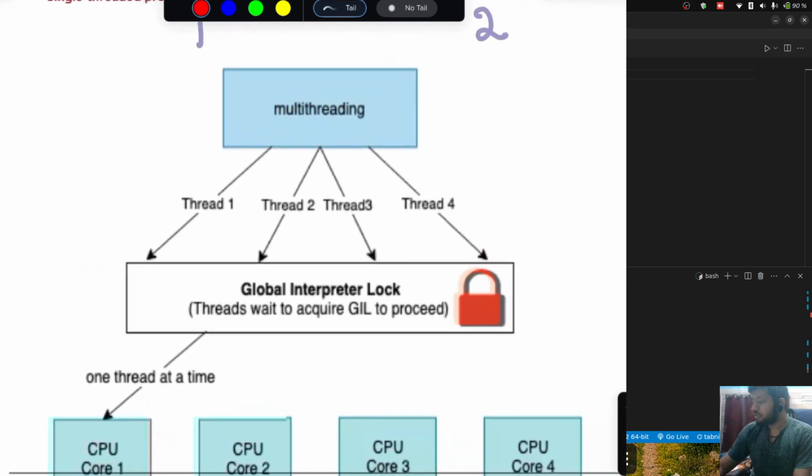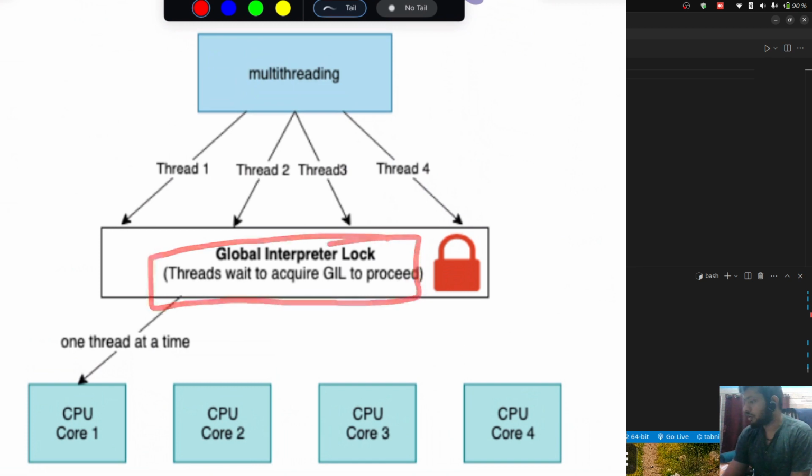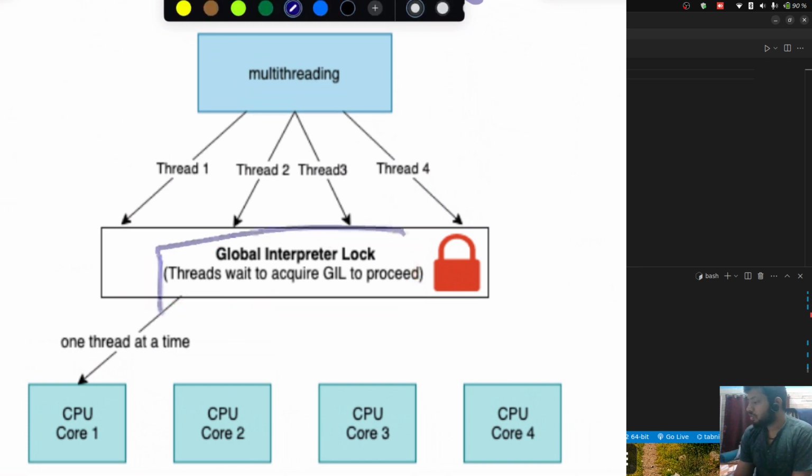Now I told you that in Python the implementation of threads is a bit different, because we can have multiple threads running our task, but at a time only one thread will run. This happens because of something called the global interpreter lock. The global interpreter lock, or the GIL, is something every thread waits for.